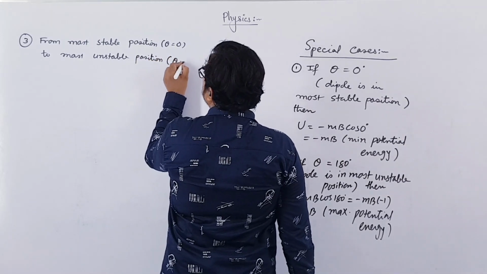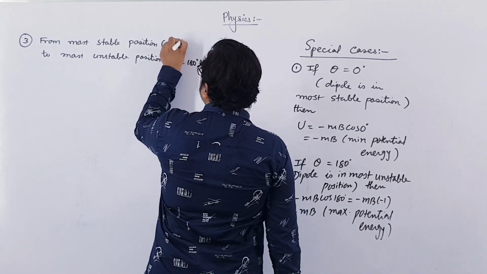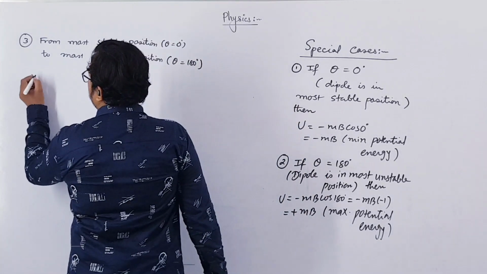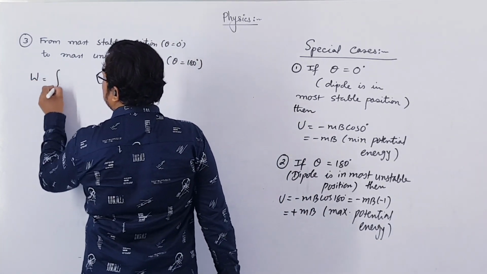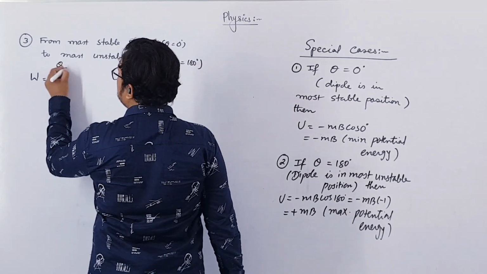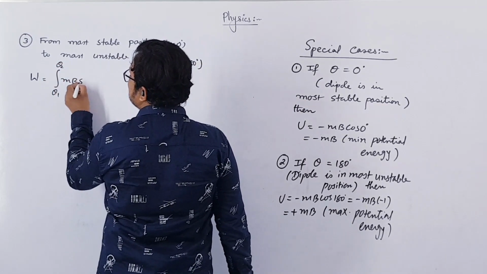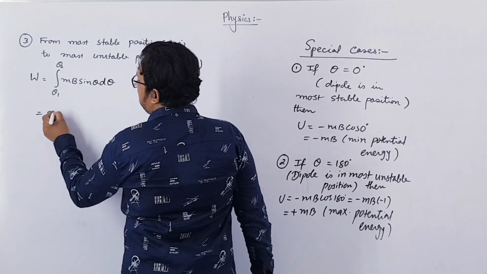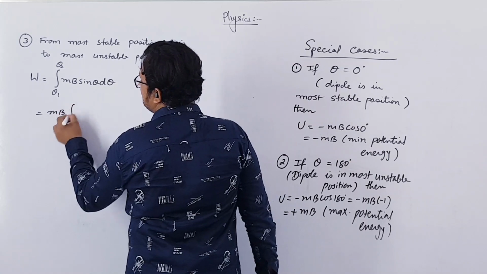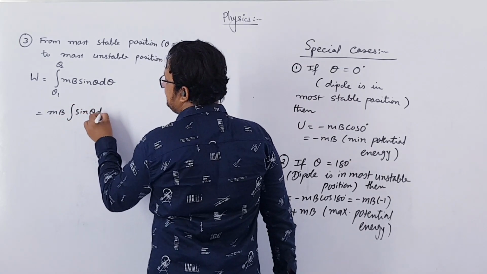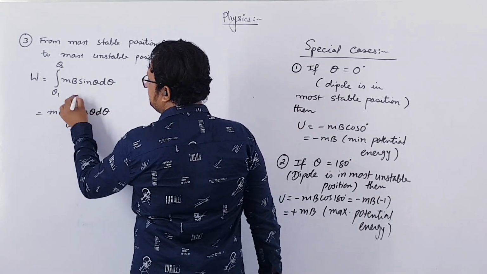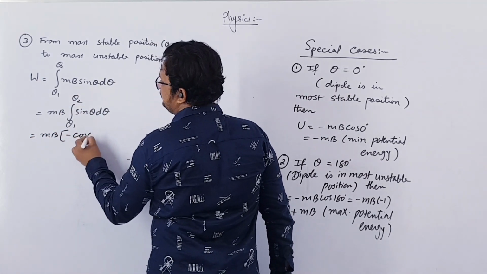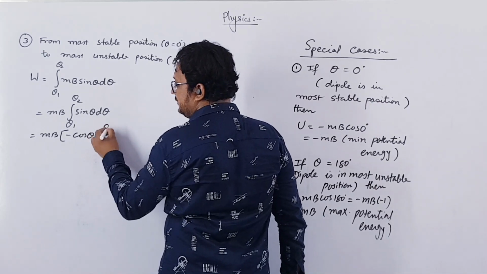So the most unstable position is theta equal to 180 degree. Theta is equal to 0 degree and theta is equal to 180 degree. In that case, we know that work done will be equal to integration from theta 1 to theta 2 of mB sin theta d theta. So this will be equal to mB, integration of sin theta d theta from theta 1 to theta 2. So that will be equal to mB into minus cos theta from theta 1 to theta 2.